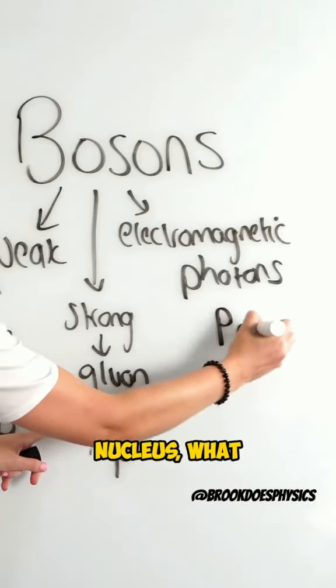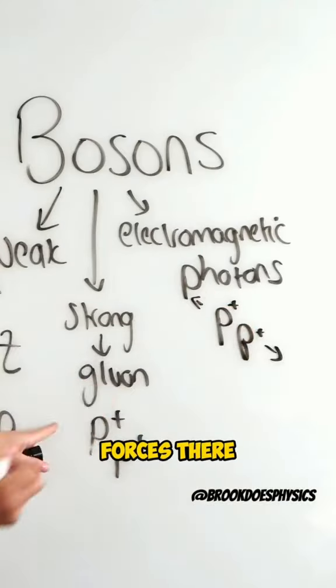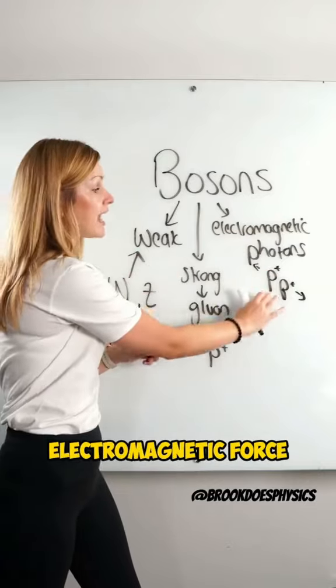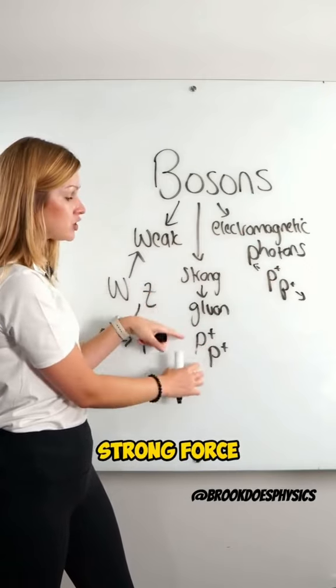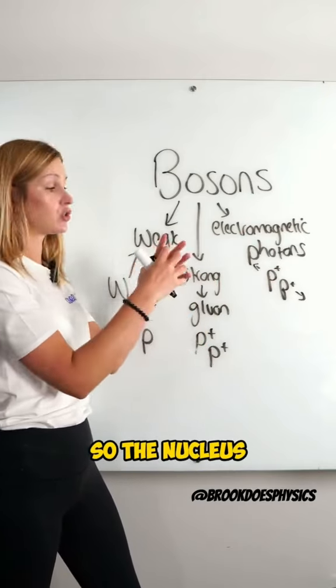So in the nucleus, what we're saying is that you've got 2 forces there that are interplaying. You've got your electromagnetic force trying to get the protons to be repelled from each other, but then you have the strong force trying to pull them in together again so the nucleus can stay stable.